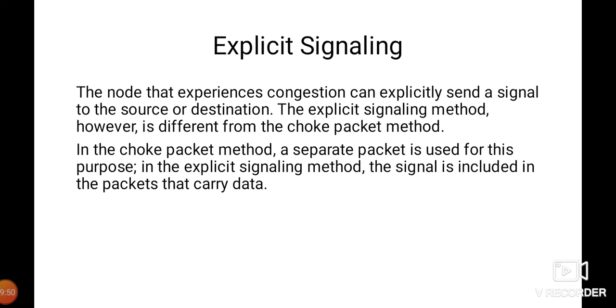Okay, next we have explicit signaling. The node that experiences congestion can explicitly send a signal to the source or the destination. The explicit signaling method is different from the choke packet method. In the choke packet method, a separate packet is used for this purpose, but in the explicit signaling method, the signal is included in the packet that carries the data. Explicit signaling can occur in either forward or backward, both directions.